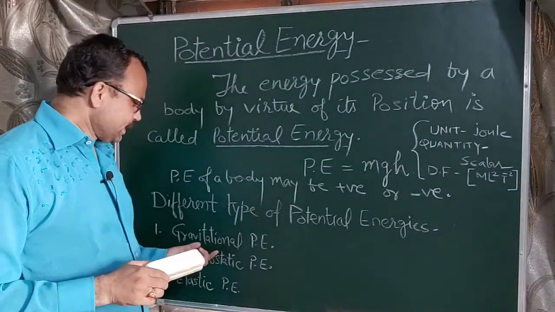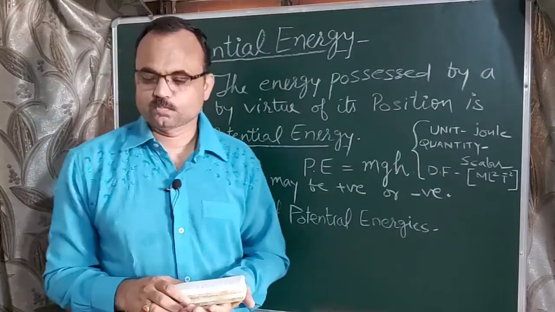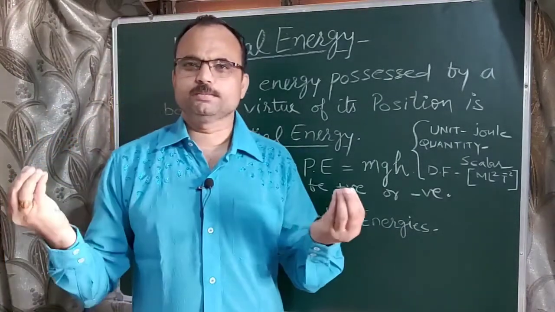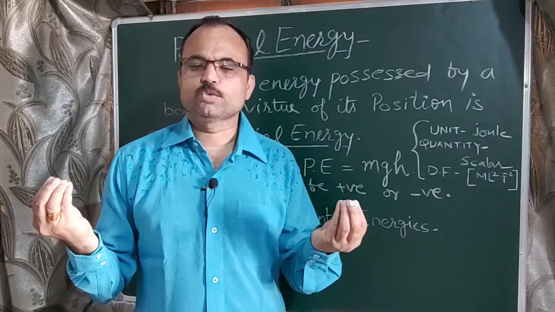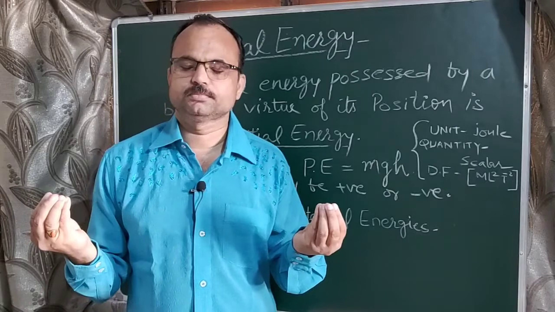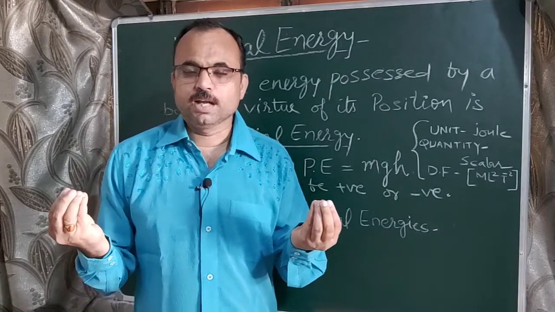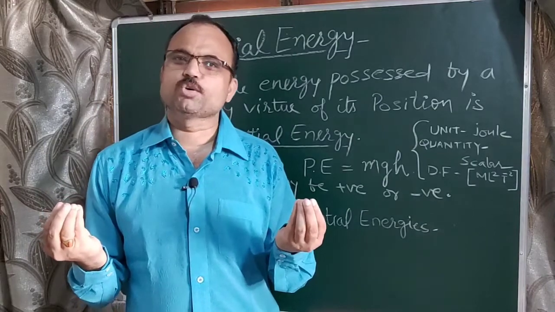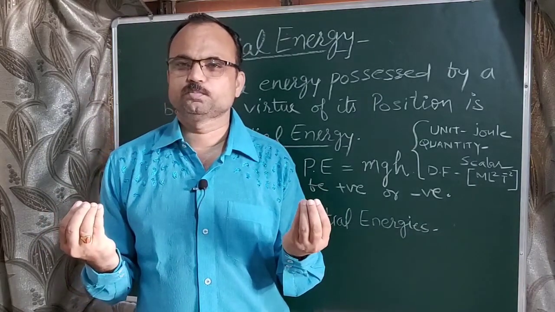So now we discuss gravitational potential energy. What is gravitational potential energy? Suppose two bodies which form a system are placed r distance apart. Now the system possesses a certain amount of energy that is known as gravitational potential energy.